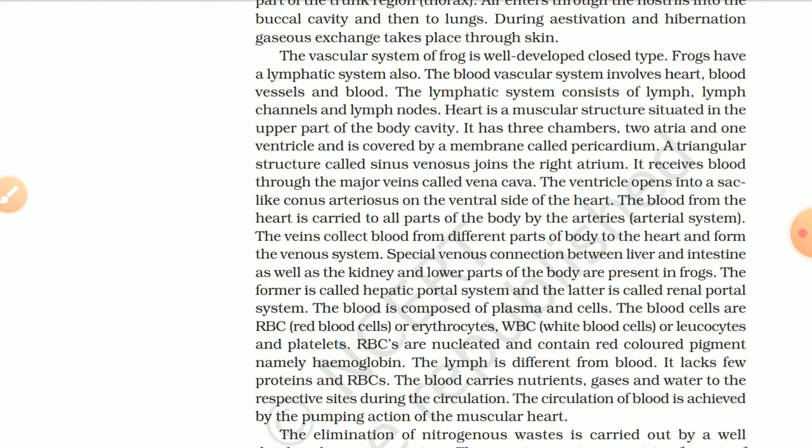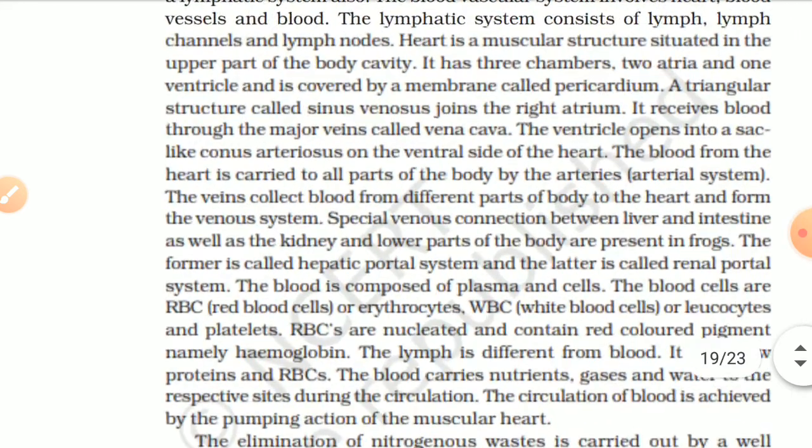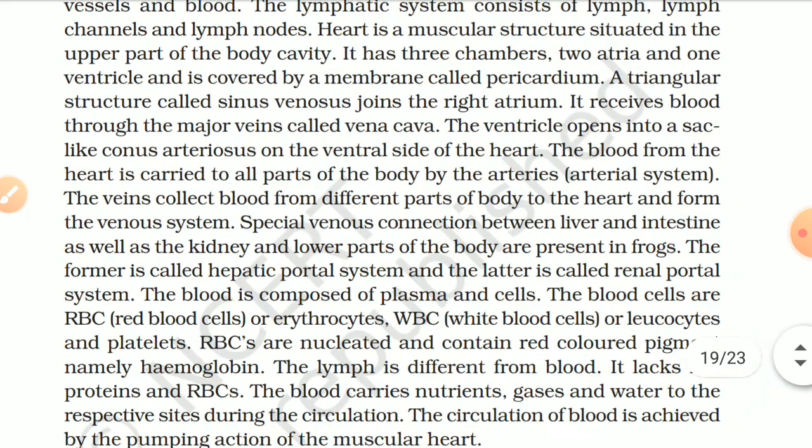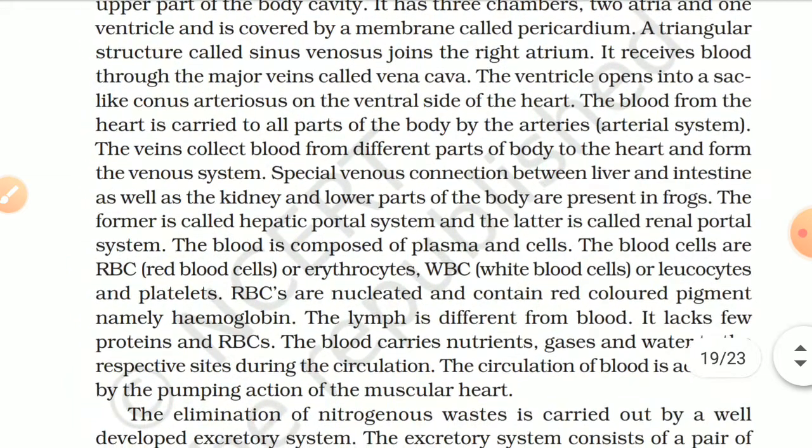The blood vascular system involves heart, blood vessels and blood. The lymphatic system consists of lymph channels and lymph nodes. Heart is a muscular structure situated in the upper part of the body cavity. It has three chambers, two atria and one ventricle, and is covered by a membrane called pericardium. A triangular structure called sinus venosus joins the right atrium. It receives blood through the major veins called vena cava. The ventricle opens into the sac-like conus arteriosus on the ventral side of the heart.